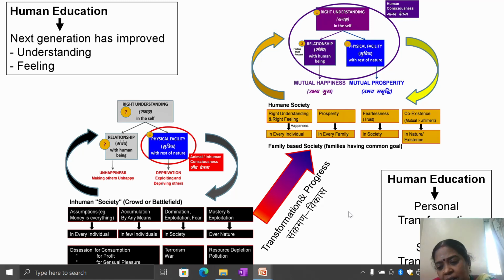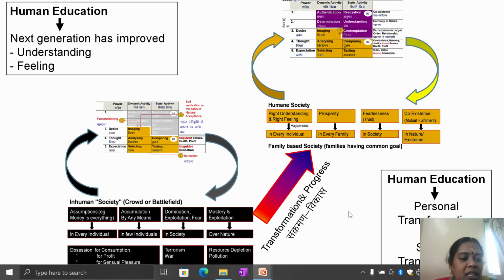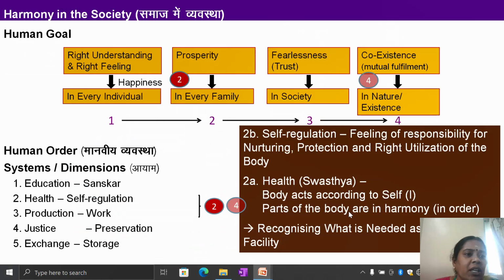So human education will lead to personal transformation and also societal transformation. Between the self and the human, we require the family-based society, where families have a common goal. In the inhuman society we get crowd and the battlefield. The next generation has improved understanding and feeling.